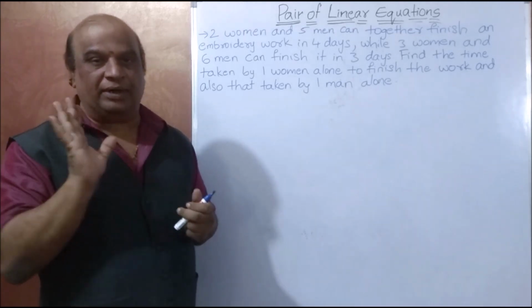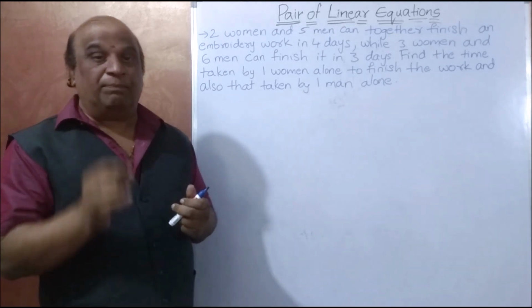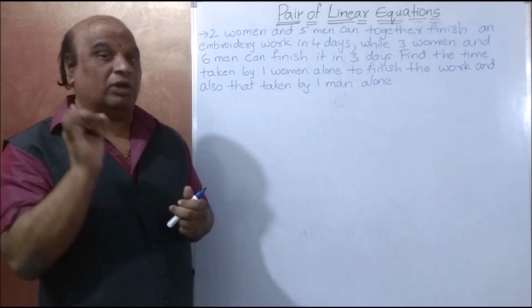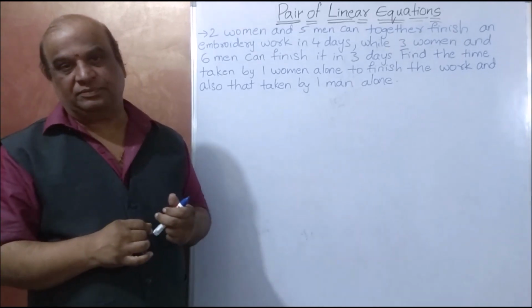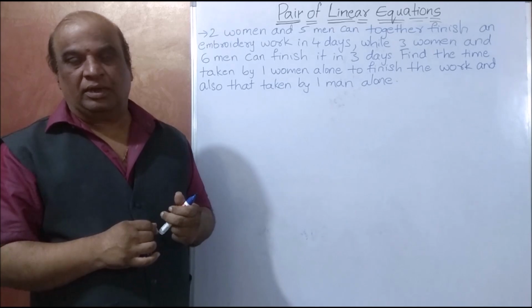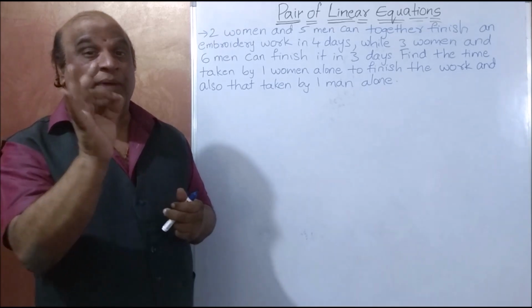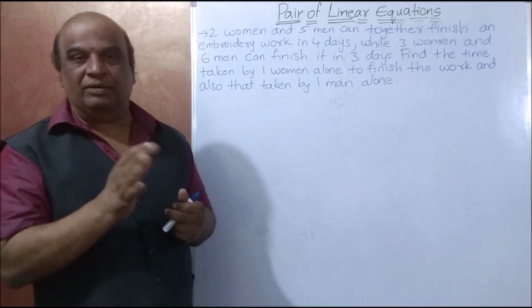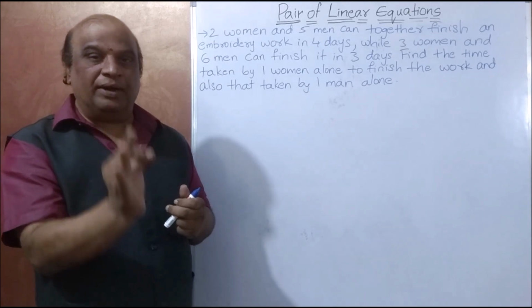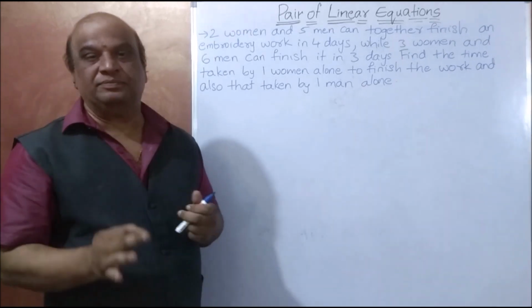In 10 days you completed the total work. But per day, how much work did you complete? Can you guess? 1 by 10. 1 by 10 is completed per day.